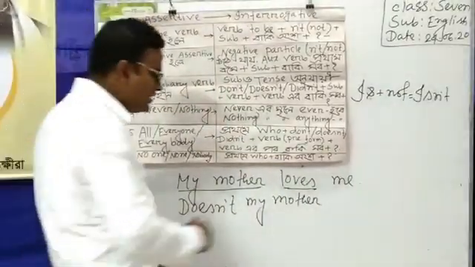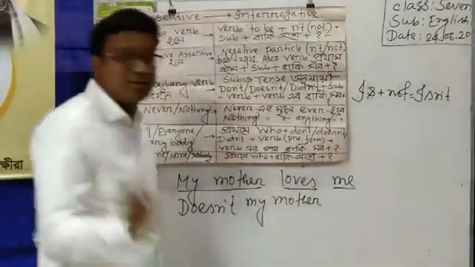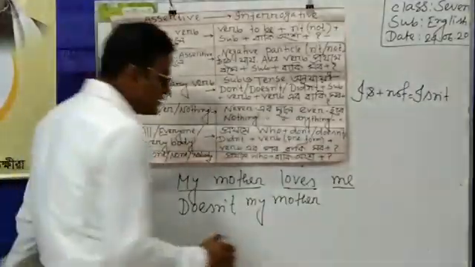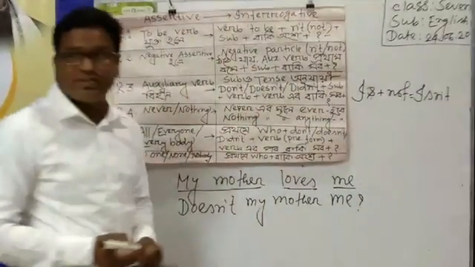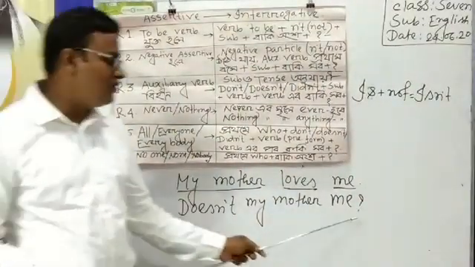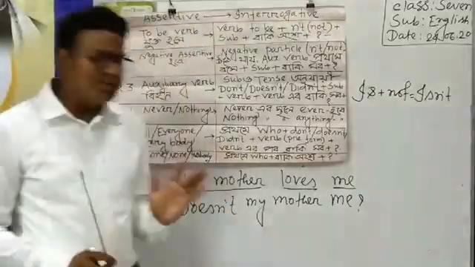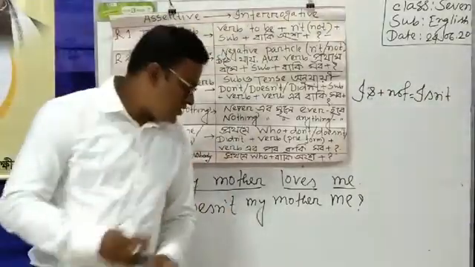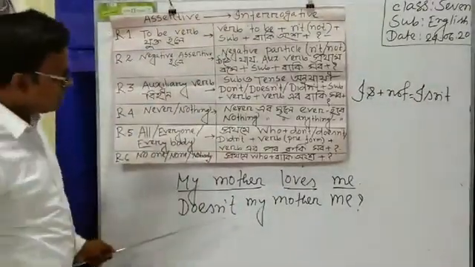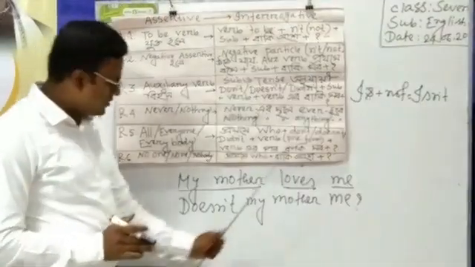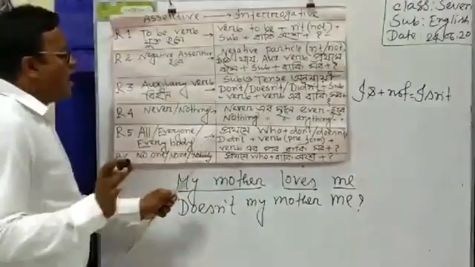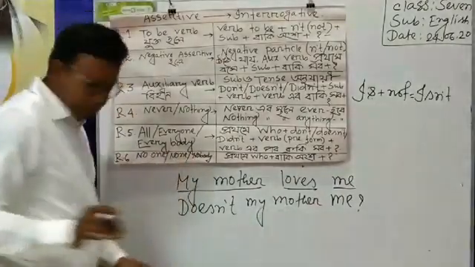Here we can see only one word after the verb, and the word is me. And at the end of the sentence I have to write the note of interrogation, because it is an interrogative sentence.